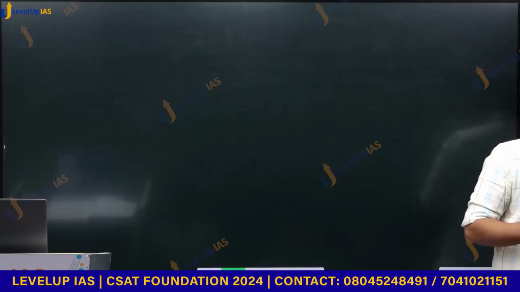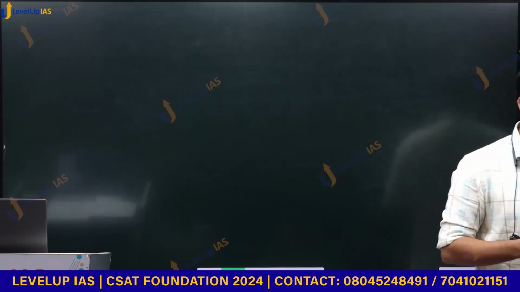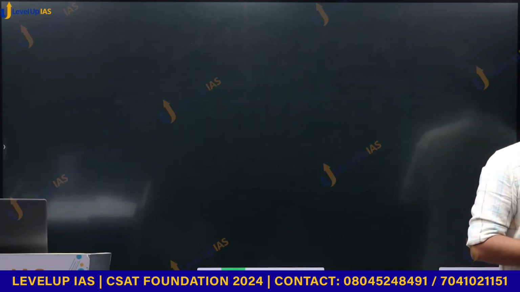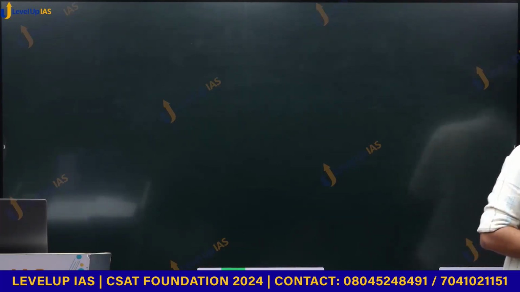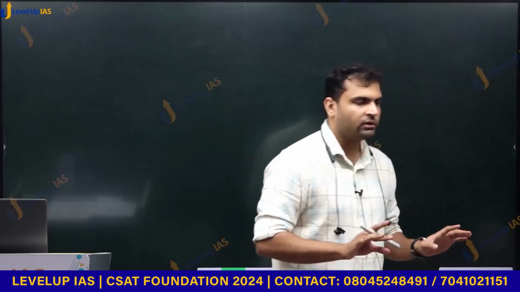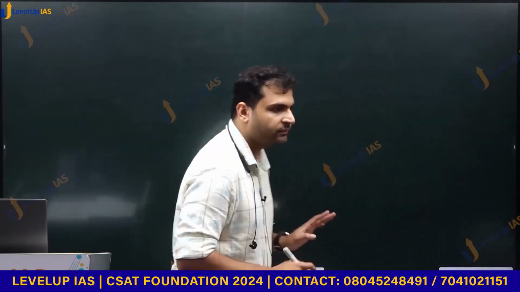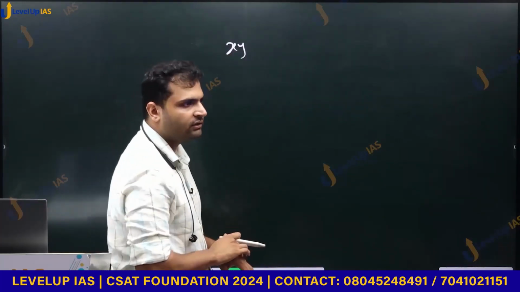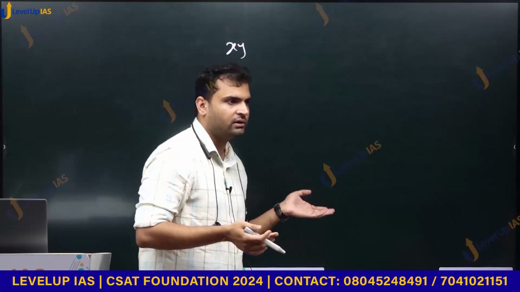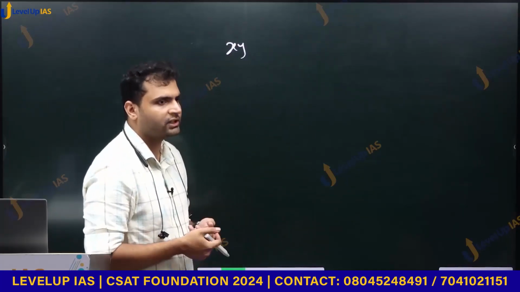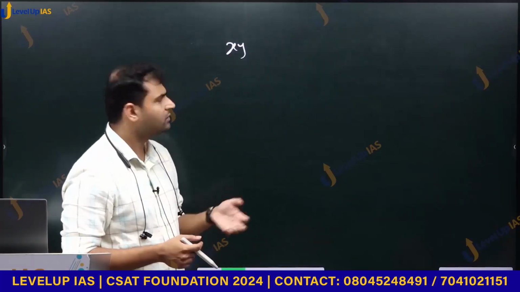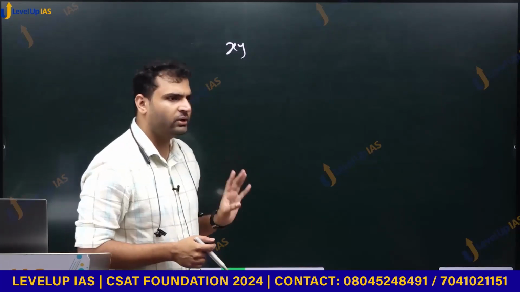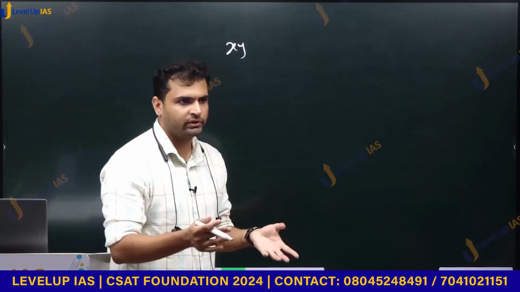हो रहा है? नहीं हो रहा? क्या किया? How did you start? No. I told you what to do. I told you that take a number xy. Did you take the number xy? We take because we don't know which number it is. We just take some two-digit number xy, and because we don't know anything about it, we write it in place values. That is the first step. That is the first instinct.